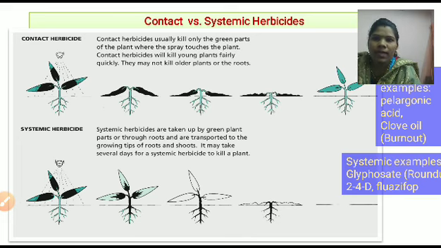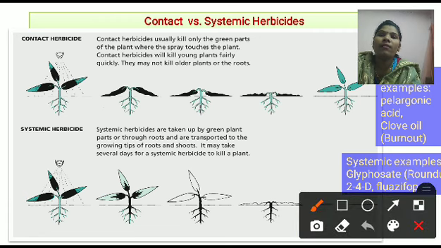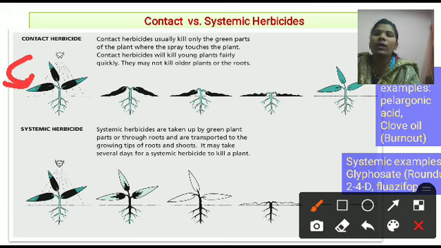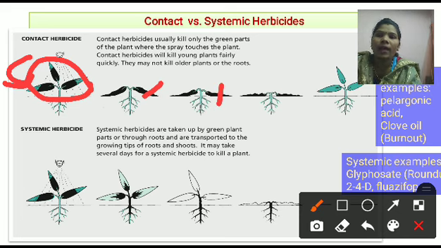What are contact herbicides? That means we can see in this picture, whenever we spray our herbicides on the plant, this spray covers only the leafy area. This covers only what? This leafy area. Then what happens? It kills only the green part of the plant. You can see here the green plant, and this green plant is going to die.